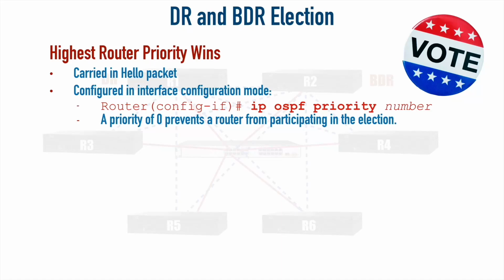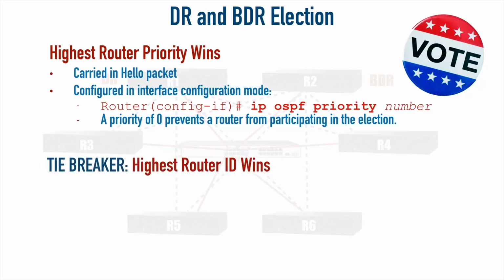But what if it's a tie? By default, everybody has a priority of a 1. What if we didn't bother to change that? How do we elect a DR and a BDR? Well, the tiebreaker is the highest router ID. OSPF keeps track of a router ID. We can see it in some of the show commands.